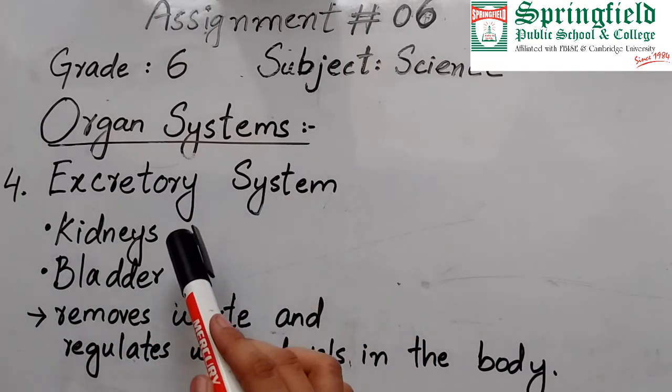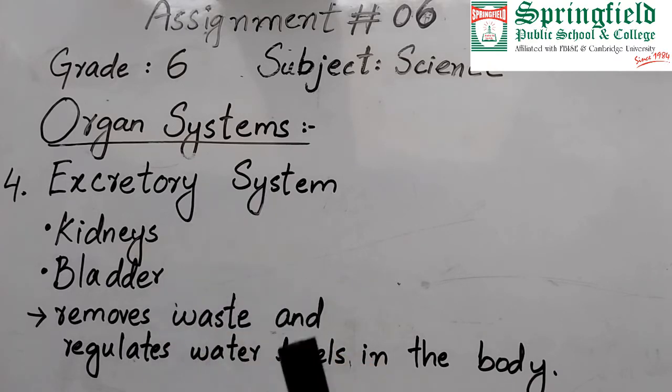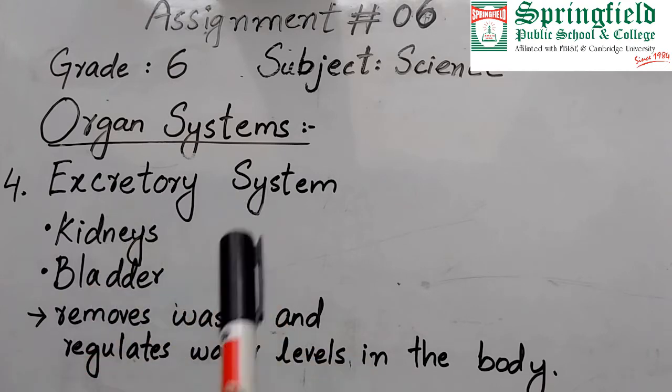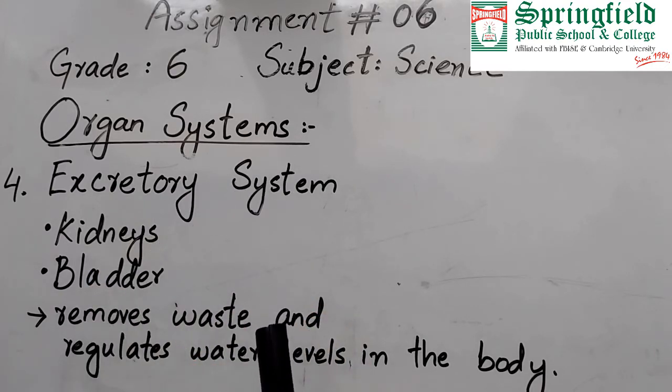The fourth system is excretory system. This system is made up of 2 kidneys and a bladder, and with the help of some tubes, these things are joined together. The purpose of this system is to remove waste from the body and to regulate the water levels in the body.